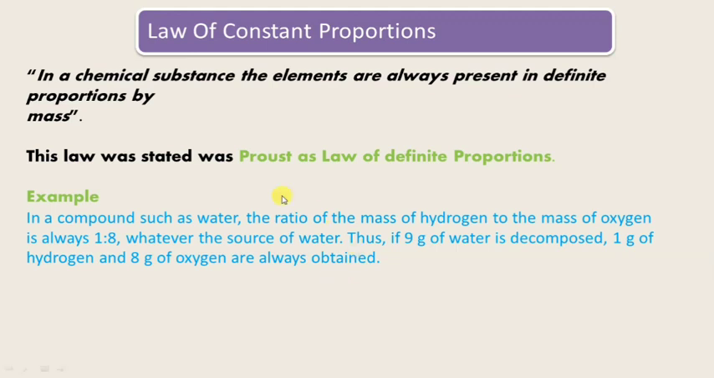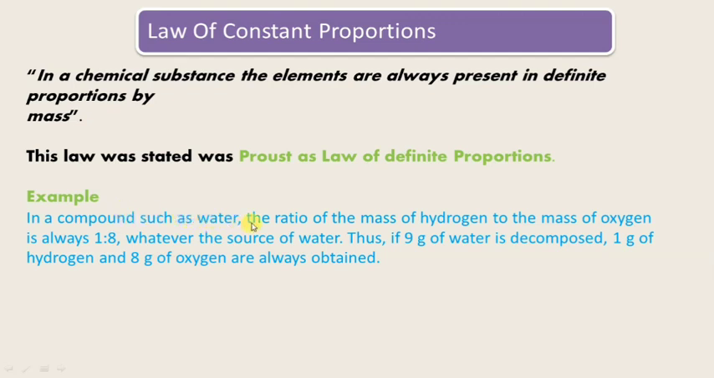And this law was stated by Proust as the law of definite proportion. So the law of constant proportion we also call the law of definite proportion. What does it mean? In a chemical substance, the elements are always present in a definite proportion by mass. Here is an example of that. See here, you can see water.